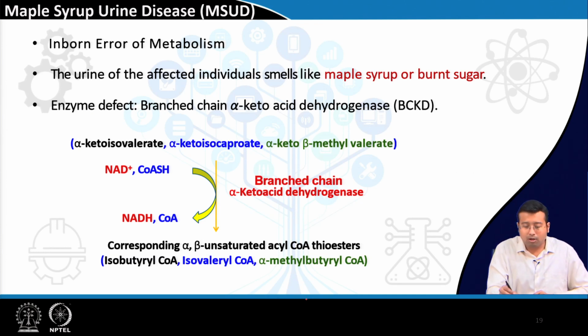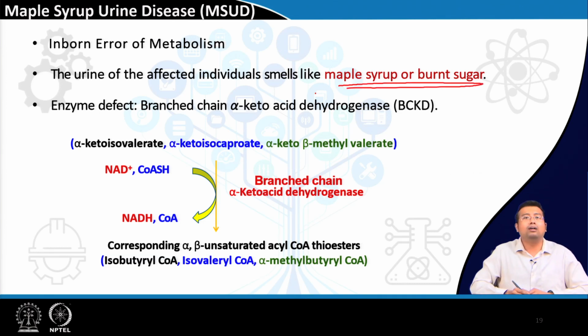First of all, because the urine of the affected individual smells like maple syrup or burnt sugar. Maple syrup may not be available in our country, although it's available now because more westernized food is available in shopping malls. But burnt sugar smells very similar, right? We don't have maple trees in India, right?